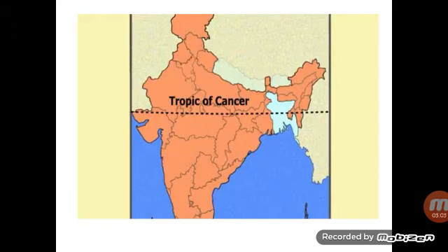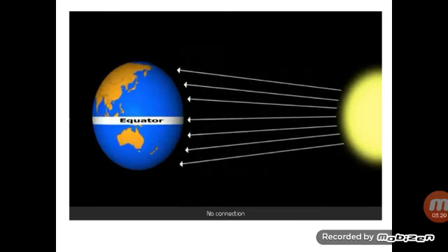So let's study about location. As you can see here in the map, the Tropic of Cancer passes almost through the middle of our country. So the southern part of India lies in the torrid zone. You have studied about the temperate zone and the torrid zone.